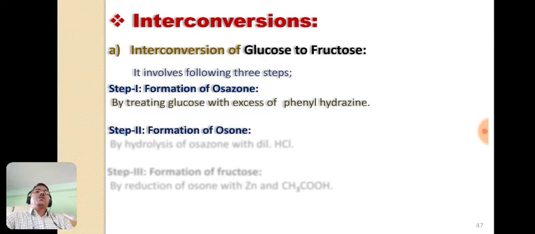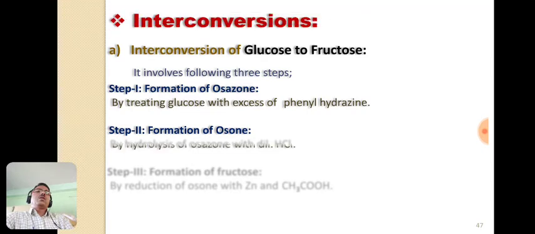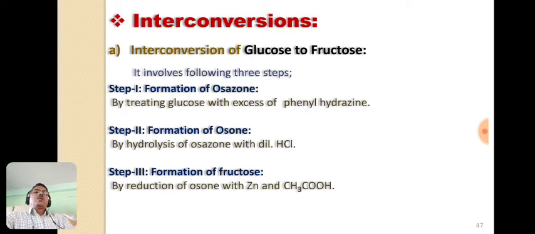Second step is the formation of osone. Now in this step, the obtained osazone or glucosazone is hydrolyzed in presence of dilute acid, so that we get osone, that is also known as glucosone. And the last step is the formation of product, or that is also known as formation of fructose, and it is obtained by the reduction of osone with zinc and acetic acid.